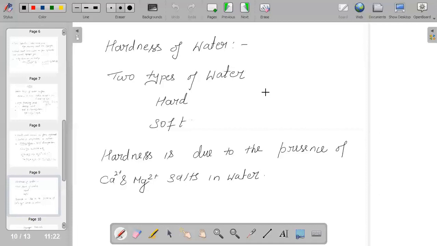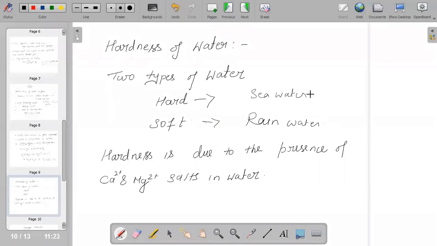And when we talk about the hardness of water and types of water, there are two types: hard water and soft water. Hard water, of course, we all know, will not form lather with soap, and soft water will form lather with soap. For example, soft water is rain water. For hard water, we could consider the example of seawater.